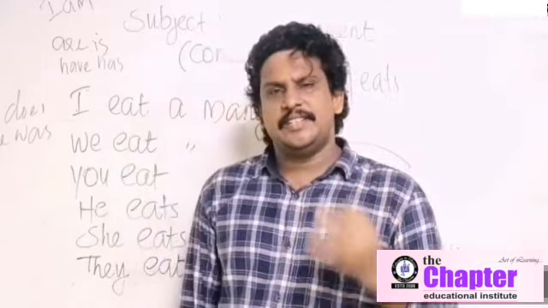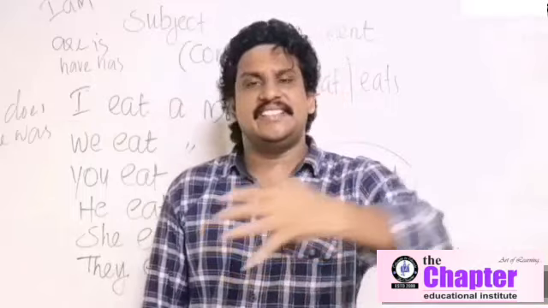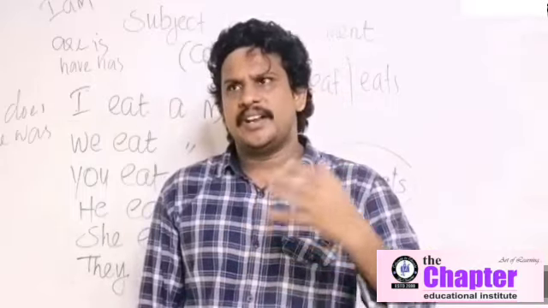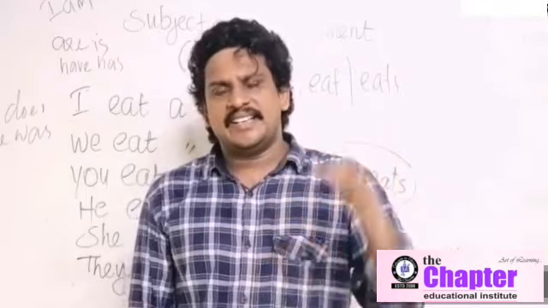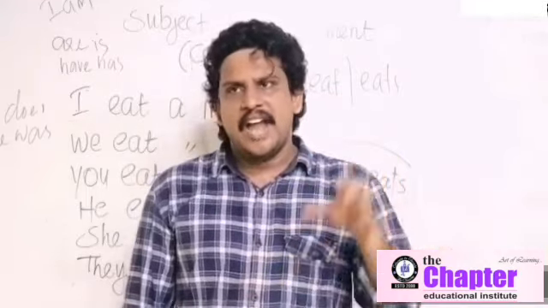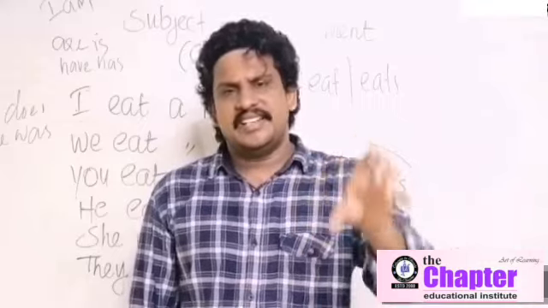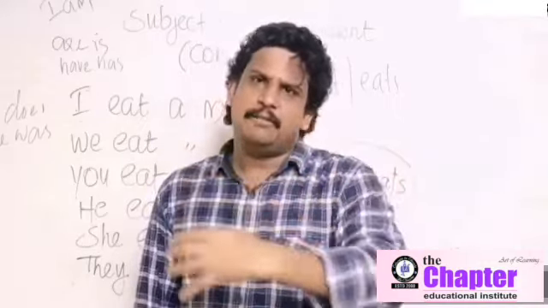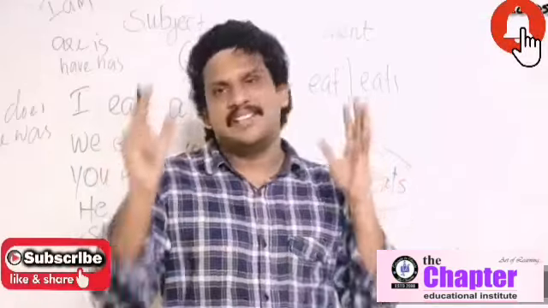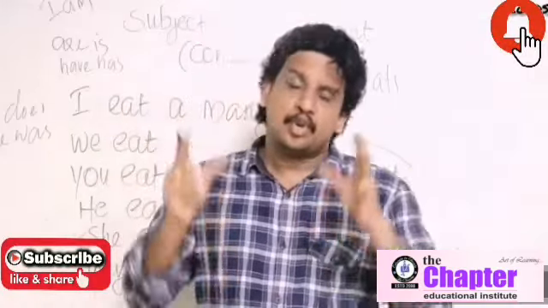I eat, we eat, you eat, he eats, she eats, it eats, they eat. I am, we are, you are, he is, she is, it is, they are. I have, we have, you have, he has, she has, it has, they have. I do, we do, you do, he does, she does, it does, they do. I was, we were, you were, he was, she was, it was, they were. This is called subject-verb agreement or concord.